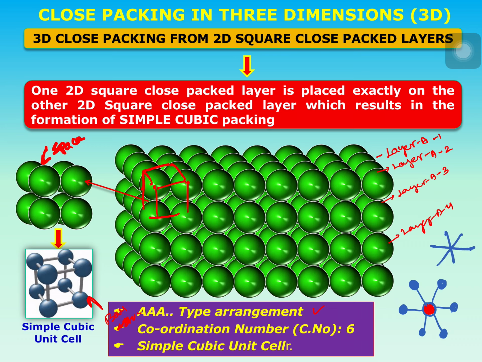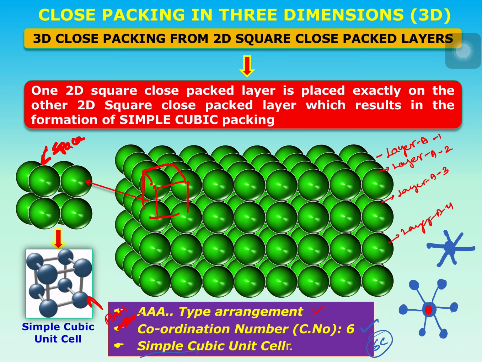You can do it like this. This is the center. So if you are able to figure it out, the corner atom in a simple cubic unit cell is going to be nearer to the 6 other atoms, not unit cells. So the coordination number in simple cubic lattice is 6, and it is AAA type of arrangement, and the unit cell is the simple cubic unit cell, SC unit cell, we discussed earlier.